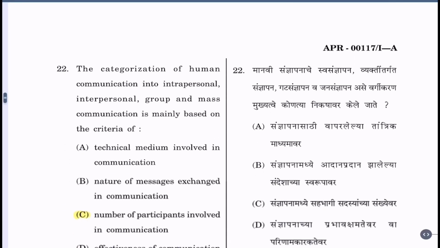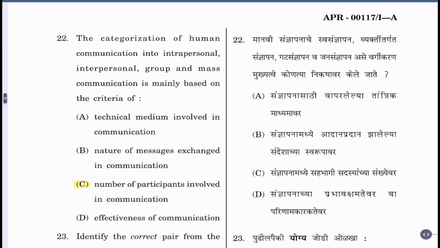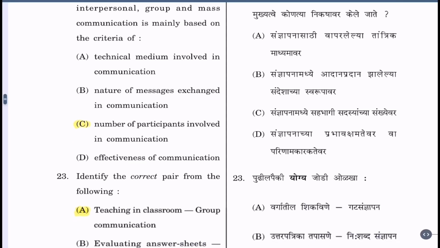Question 22. The characterization of human communication into intrapersonal, interpersonal, group and mass communication is mainly based on the criteria of: A. Technical medium involved in communication. B. Nature of messages exchanged in communication. C. Number of participants involved in communication. D. Effectiveness of communication. Correct alternative is C, number of participants involved in communication.